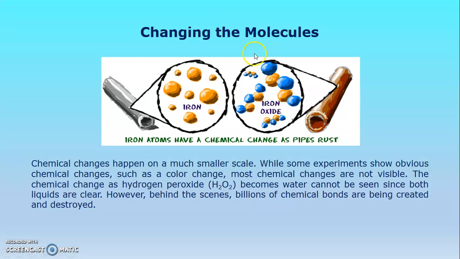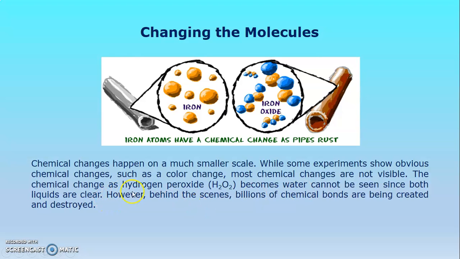Changing the molecules. Look, these are molecules, iron molecules. Iron oxide, okay? These are the molecules. Iron atoms have a chemical change as pipes rust. Chemical changes happen on a much smaller scale. While some experiments show obvious chemical changes, such as a color change, most chemical changes are not visible.